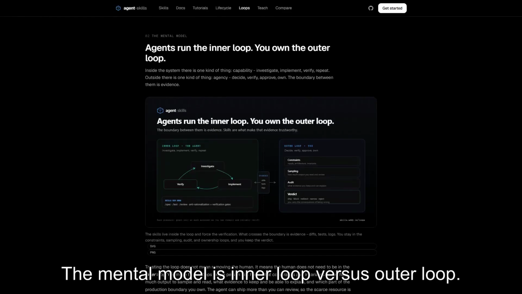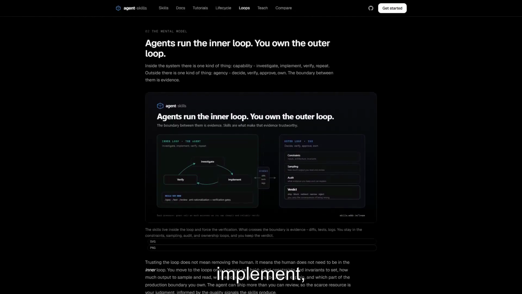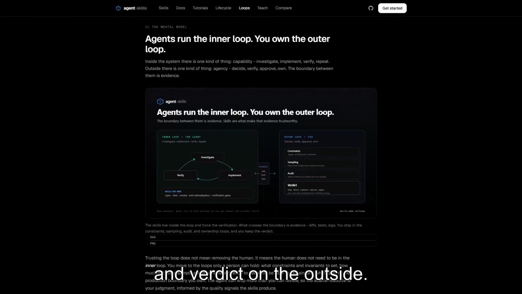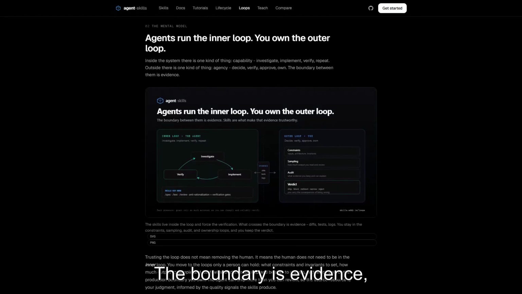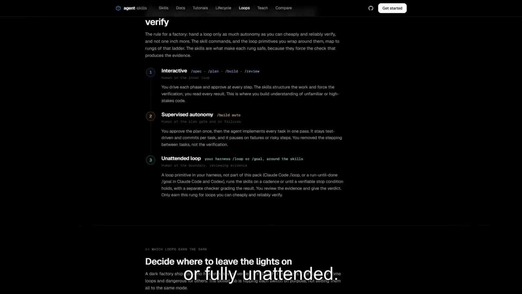The mental model is inner loop versus outer loop. The agent runs investigate, implement, verify inside. You own constraints, sampling, audit, and verdict on the outside. The boundary is evidence, diffs, tests, and logs. You can run it interactive, supervised with build auto, or fully unattended.